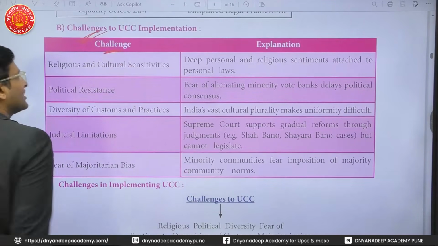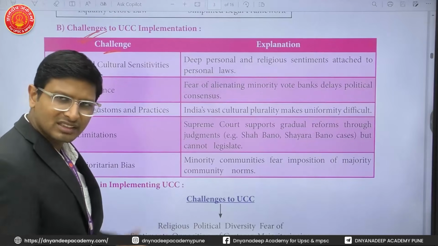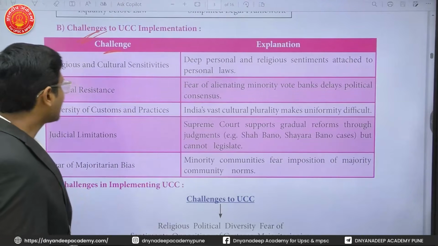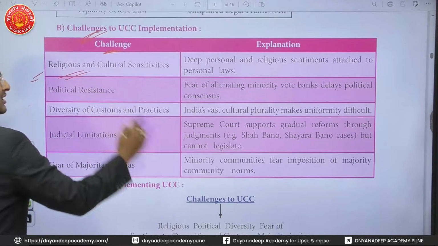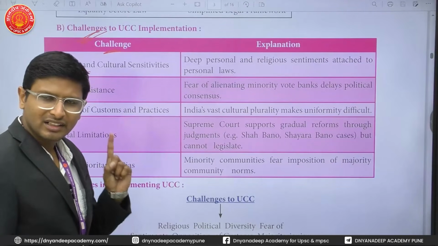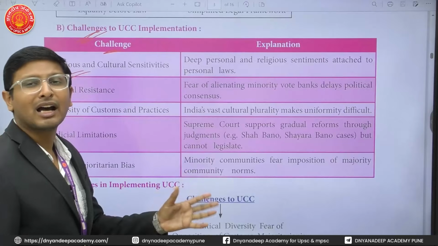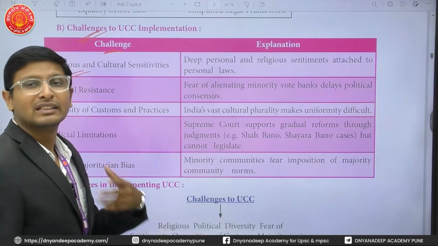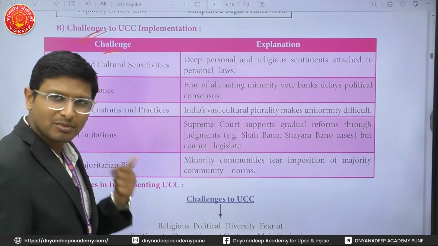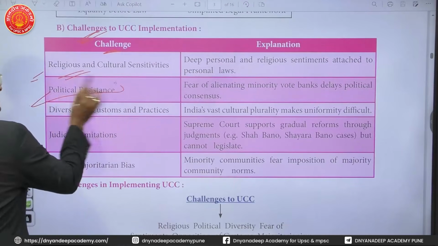But what are the challenges in the implementation of the Uniform Civil Code? See, this is an important topic. So what are the challenges? Religious and cultural sensitivities. That is actually a problematic thing. The minorities specifically are very sensitive regarding the Uniform Civil Code. They think that it is an attack on their religion. That is a problem. Then political resistance is always there.